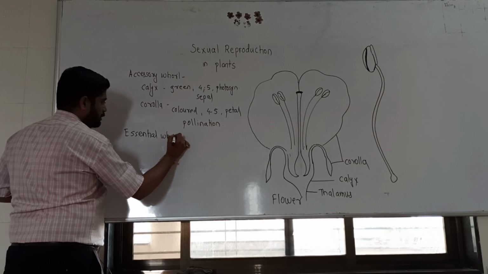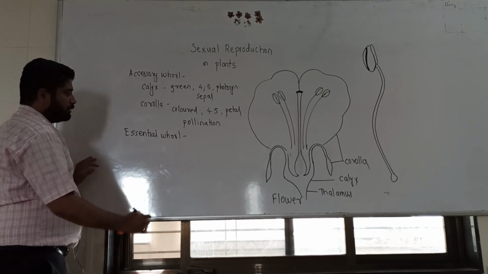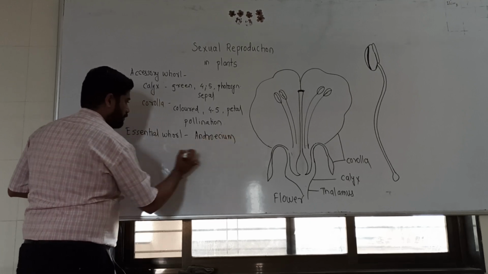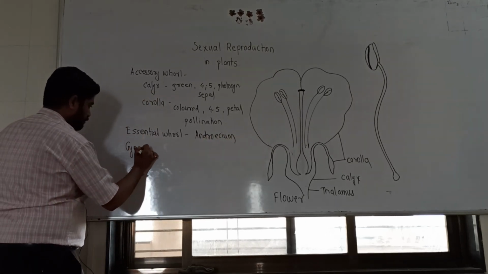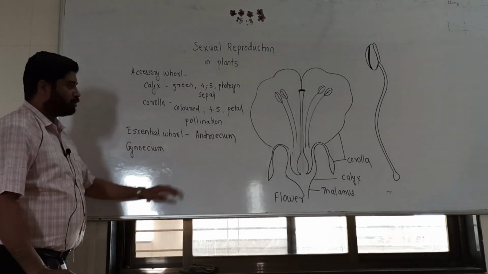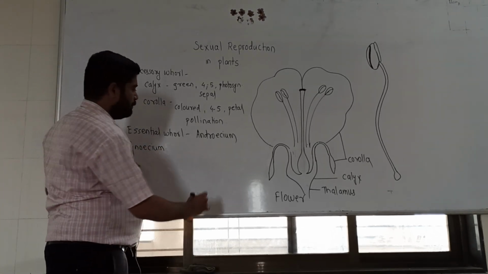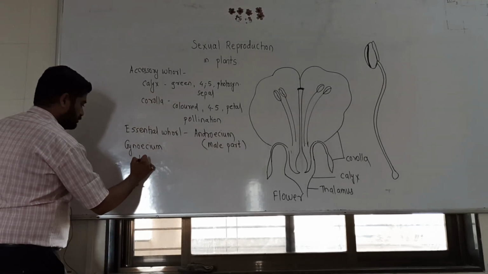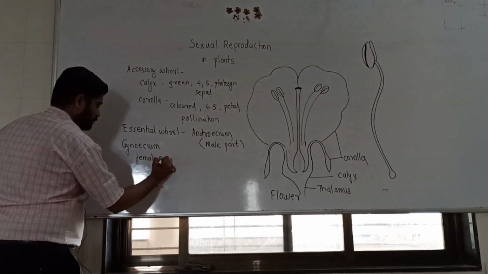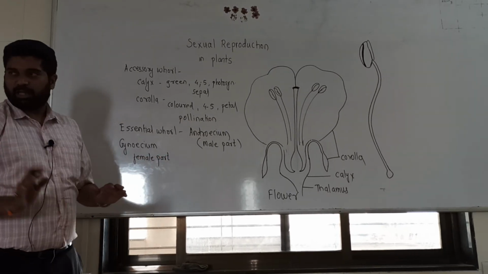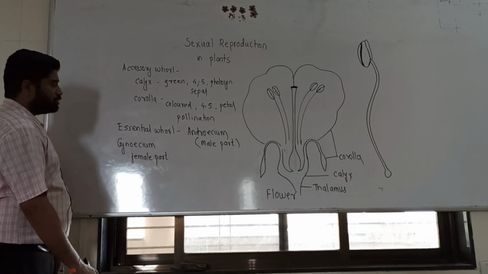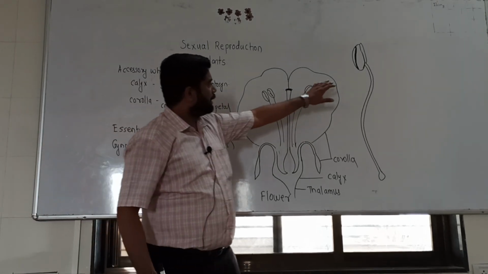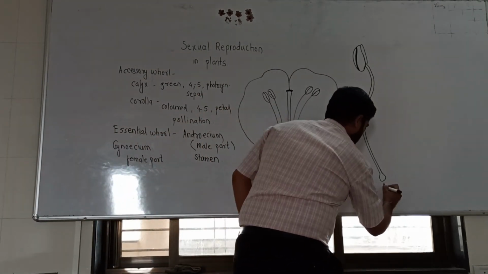Next is the very important essential whorl: androecium and gynoecium. Let's try to understand one by one. Androecium is the male part of a flower, and gynoecium is the female part of a flower. First, we try to understand androecium. A single androecium part is called a stamen. This is a typical structure of a stamen.